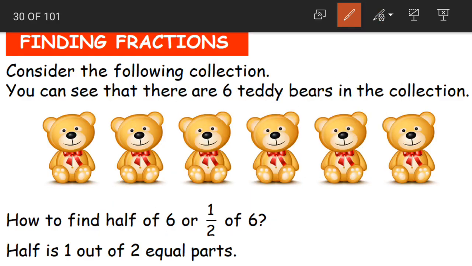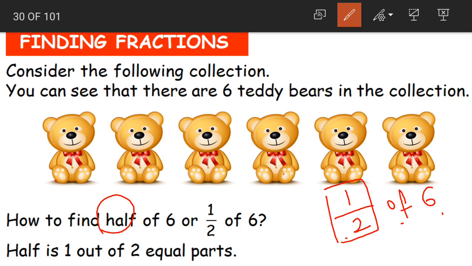Or how will we write half in fraction, children? We learnt in yesterday's class, right? In the first class. What did we learn? Half is written as 1 by 2. So how to find out 1 by 2 of 6? That is half of 6. Now again, what is half?